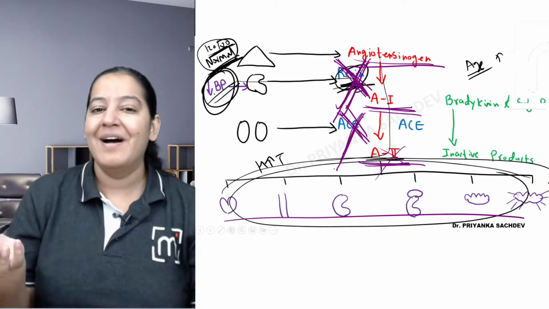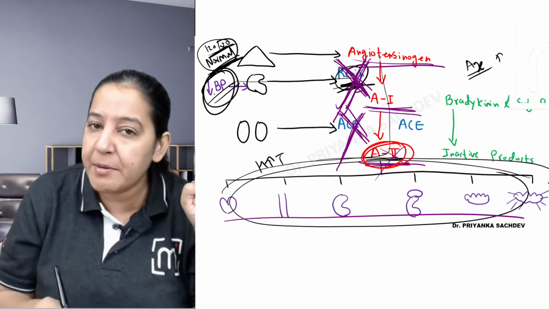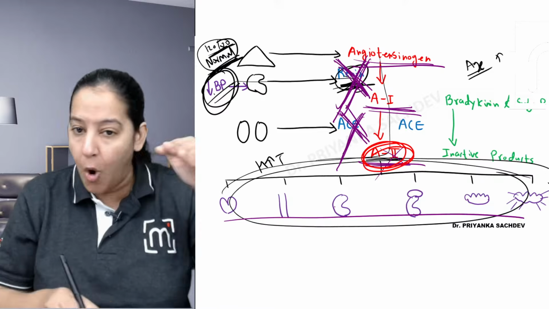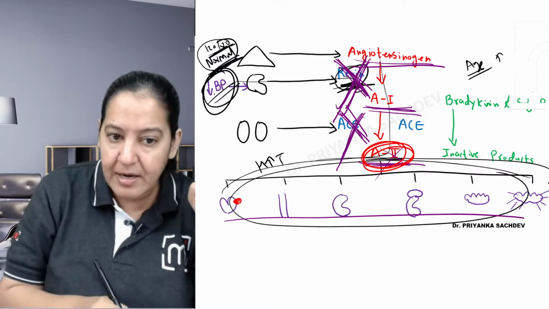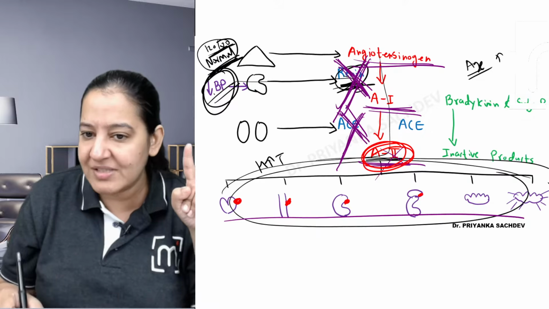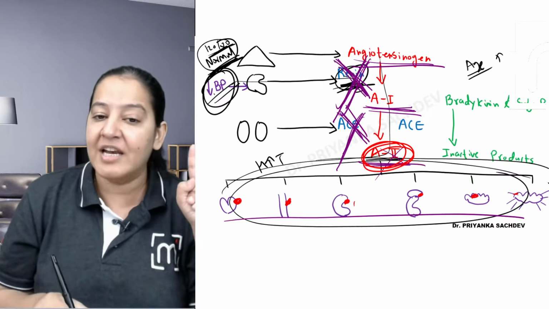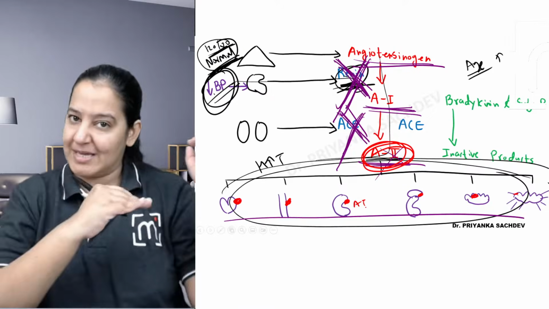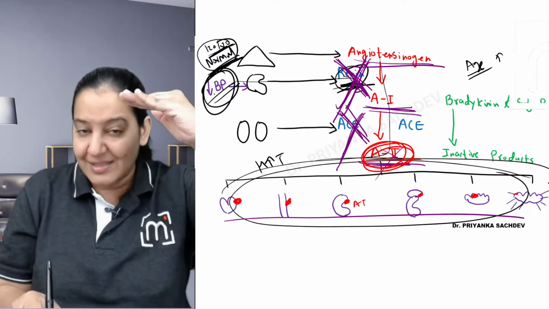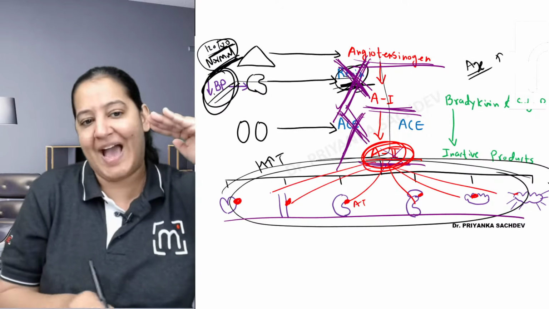Number 3: don't give renin inhibitors, don't give ACE inhibitors. Then what to give? Where is this angiotensin 2 acting? What is the name of the receptor? I told you, on all the 6 organs there is a receptor. The name of the receptor is AT1. Say AT1. On all these 6 organs we have a receptor. The name of the receptor is angiotensin 1 receptor. So this angiotensin 2, after formation, goes and acts on its receptor to show its action.